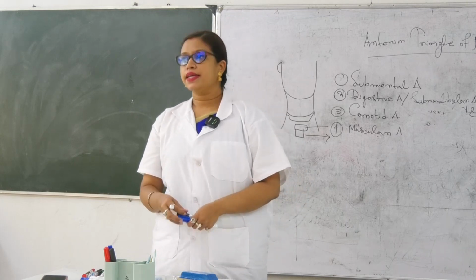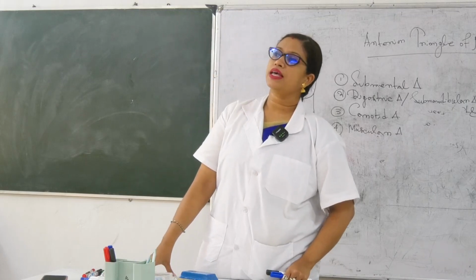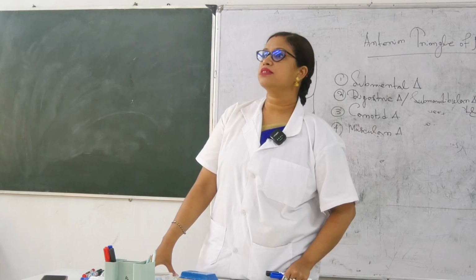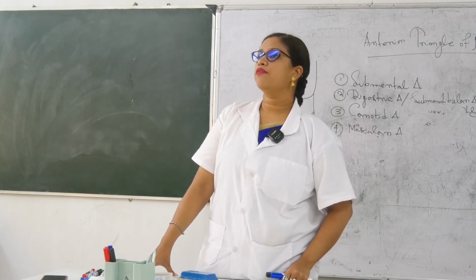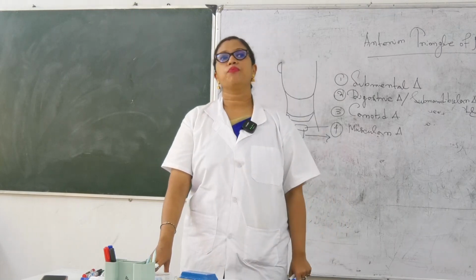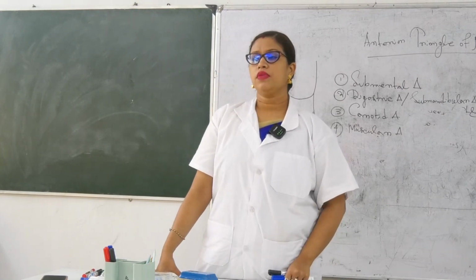Here is one very clinical importance. Suppose any patient is asphyxiated, could not breathe, and came to the ICCU. What will you do? You will perform intubation. For that, you need to know the position of the trachea. Where does it lie?